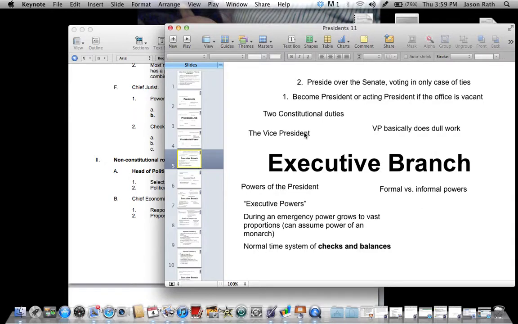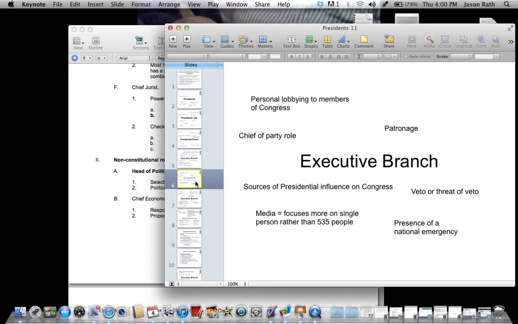The executive branch, basically, the vice president has 2 duties: become president if the office is vacant, and preside over the Senate. Executive powers, we just kind of talked about. During emergency, powers can grow to vast proportions. Checks and balances, you have formal versus informal powers. Don't worry about those. And there you go.